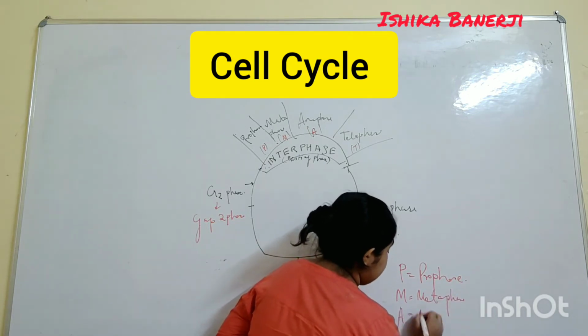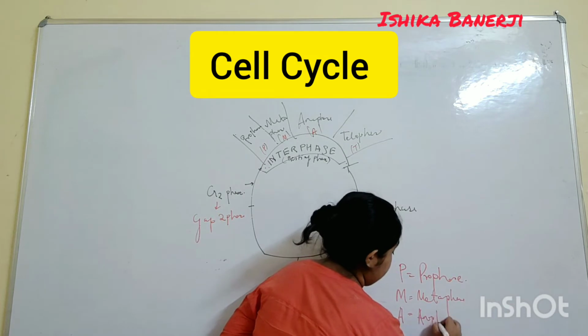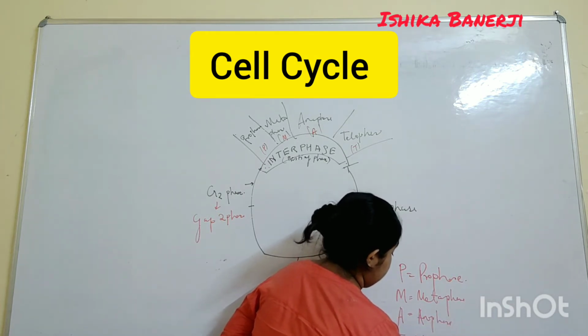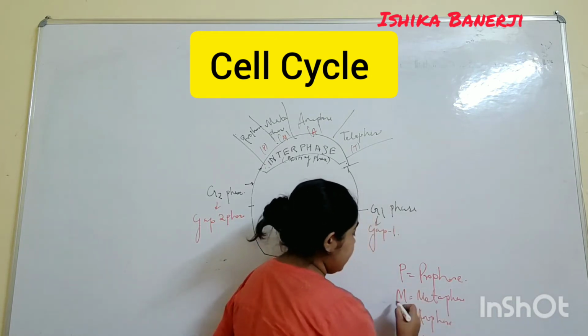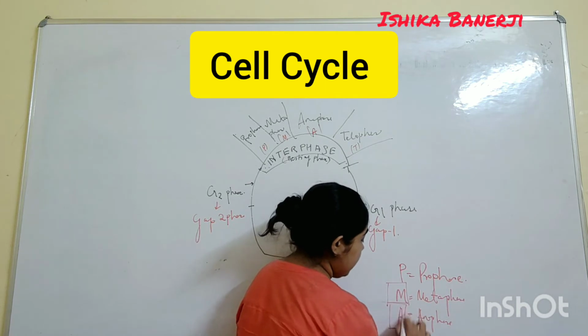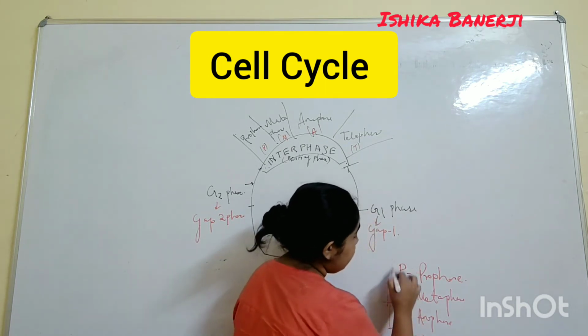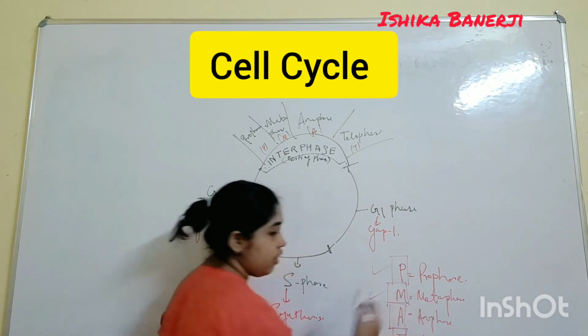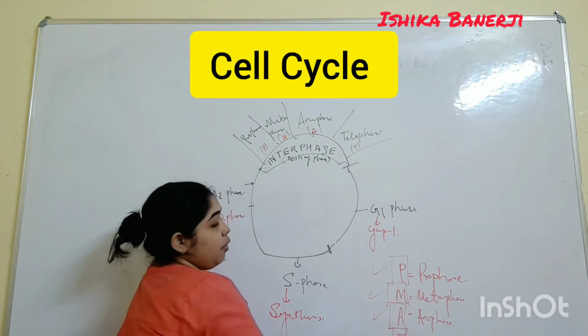A is anaphase, and T is telophase. How I said you will remember M, A, T, mat. We all know M, A, T since childhood. Just remember P, M, A, T. Easy to remember? You will not forget. First you remember mat.